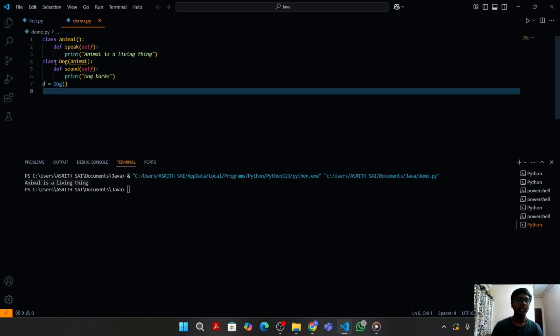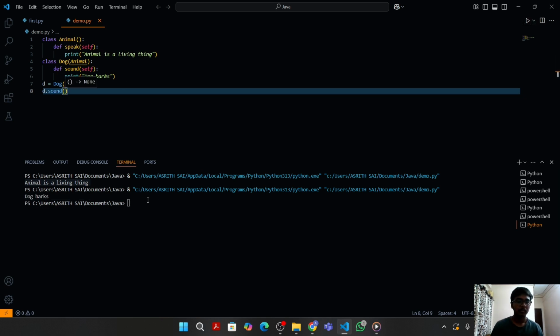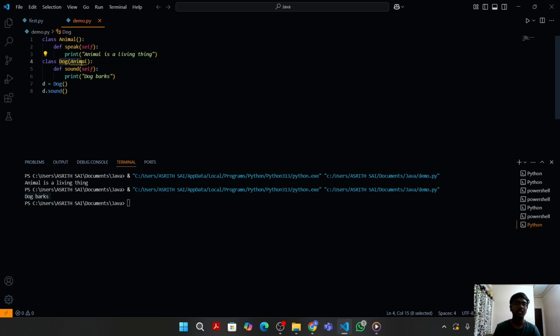As I have created an object called D for the child class dog, now let's try to access the method sound and see the output. As you can see, we have got the statement "dog barks". Now it is just like the previous concept. Now what is the use of writing this statement dog and in the parenthesis animal?